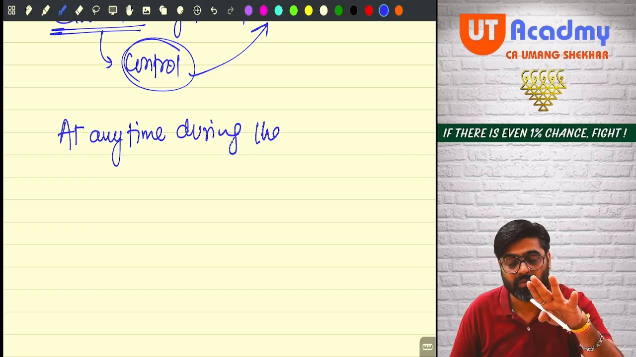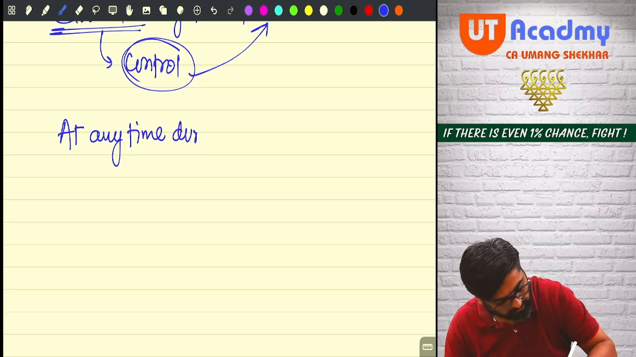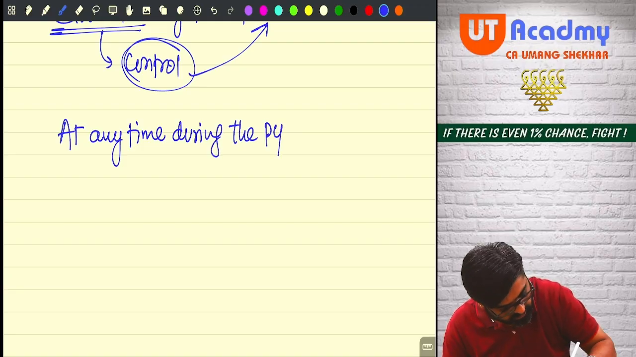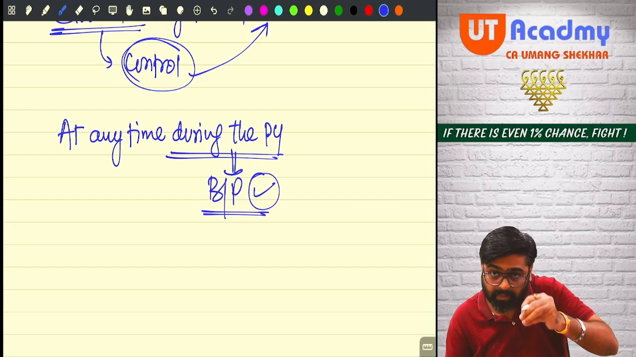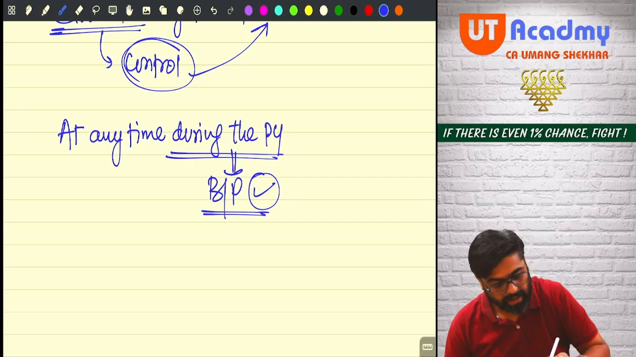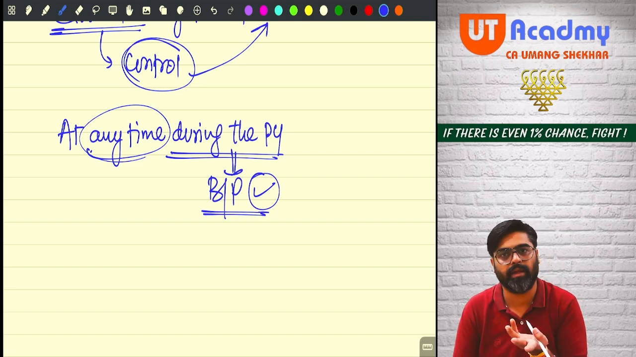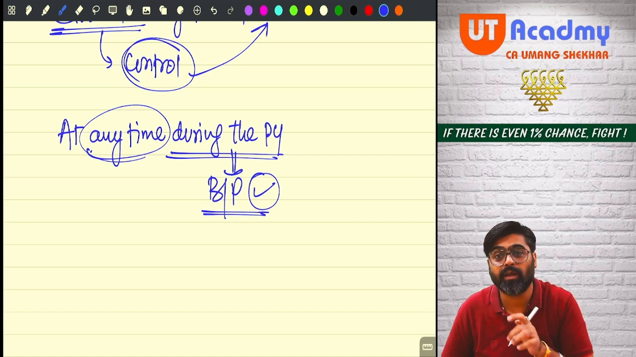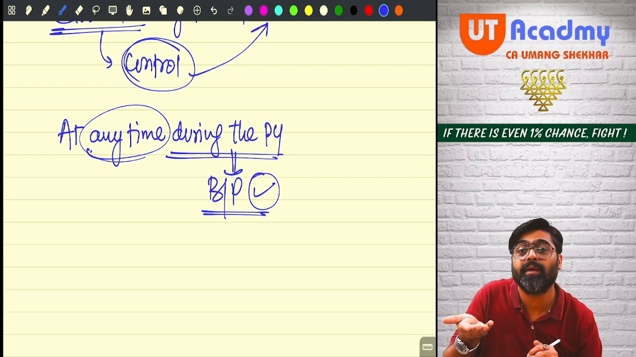But right now, at any time during the previous year, the business or profession activity must be conducted. Anytime means what? Throughout the year. If throughout the year, very good. But not throughout the year, at least for some time during the previous year, the activity should be performed.